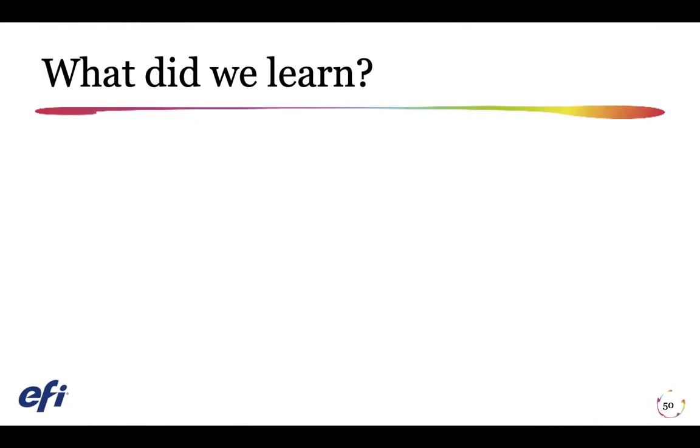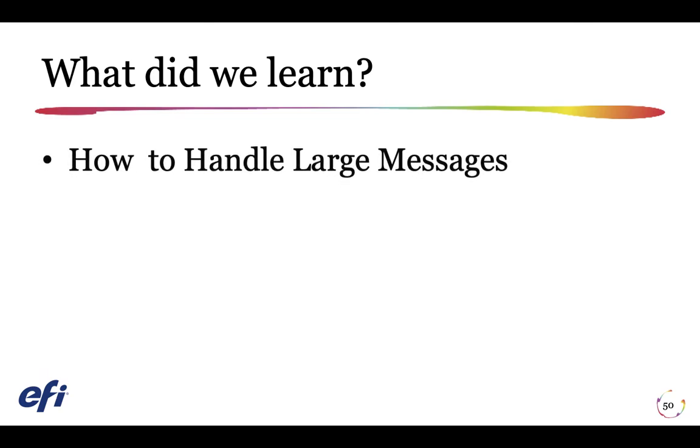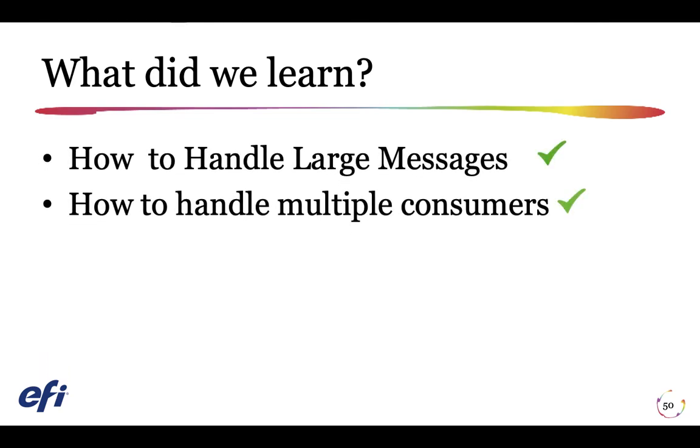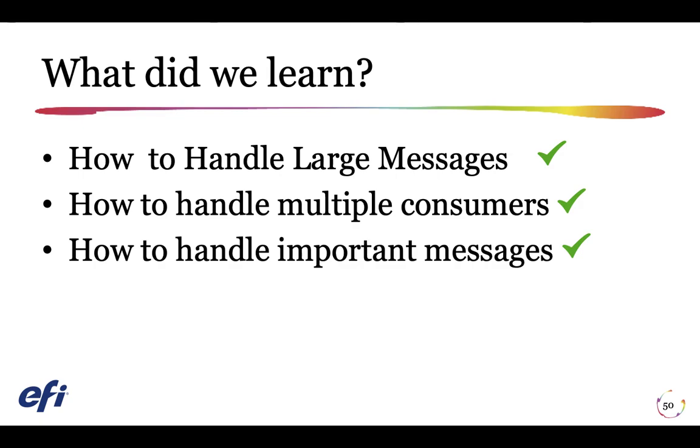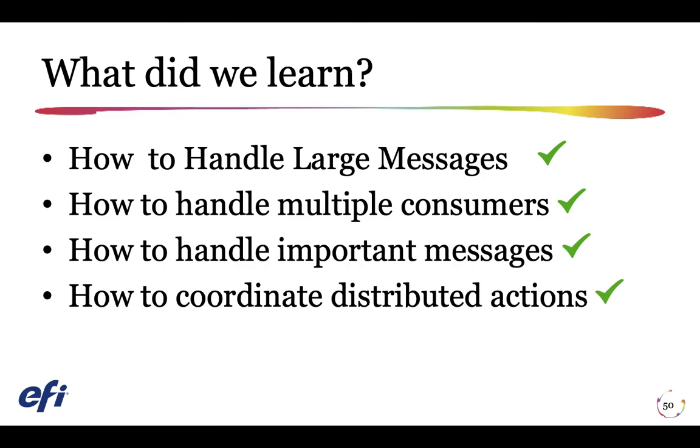So, what did we learn? We learned about the claim check pattern to handle large messages. We learned about competing consumer pattern to handle multiple consumers. We learned about priority queue pattern to handle important messages. We learned about scheduler agent supervisor pattern to coordinate distributed actions.